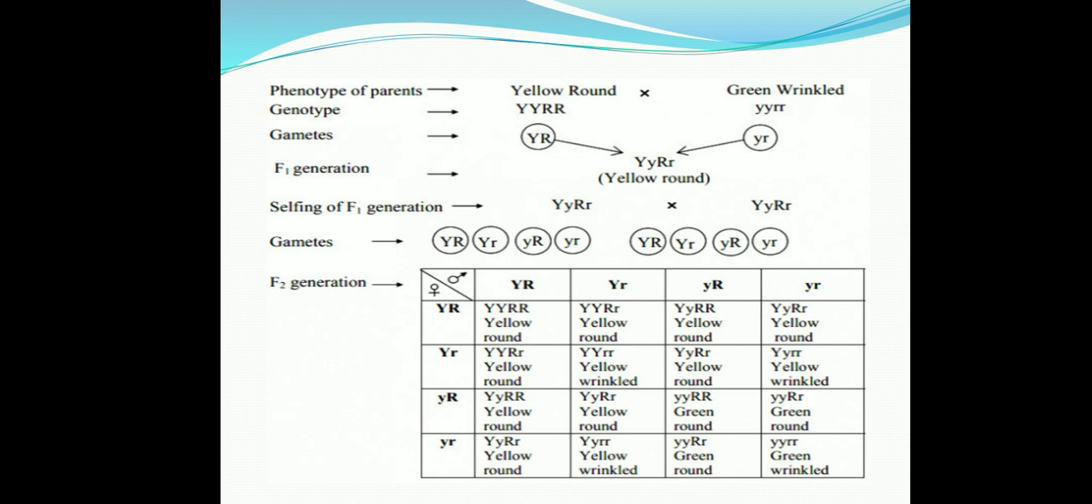Nine combinations produced yellow round plants, three combinations produced yellow wrinkled plants, three combinations produced green round plants, and one combination produced green wrinkled plants. Thus, in the F2 generation, plants occur in the ratio 9:3:3:1. This is Mendel's dihybrid experiment.